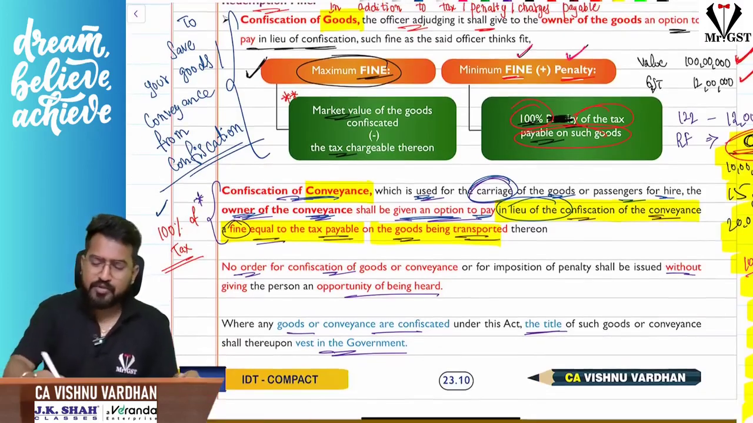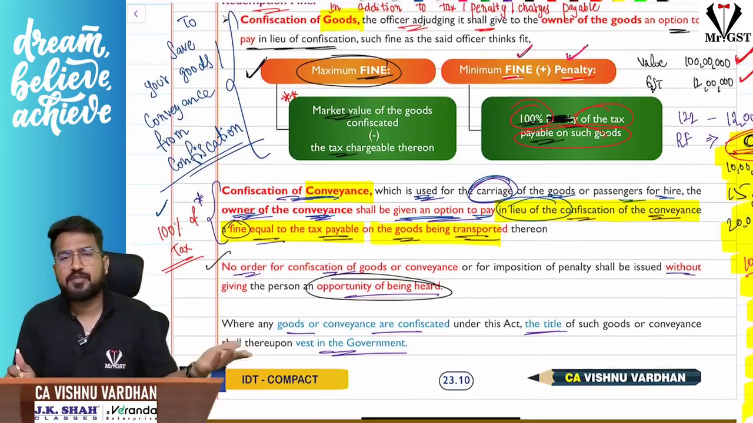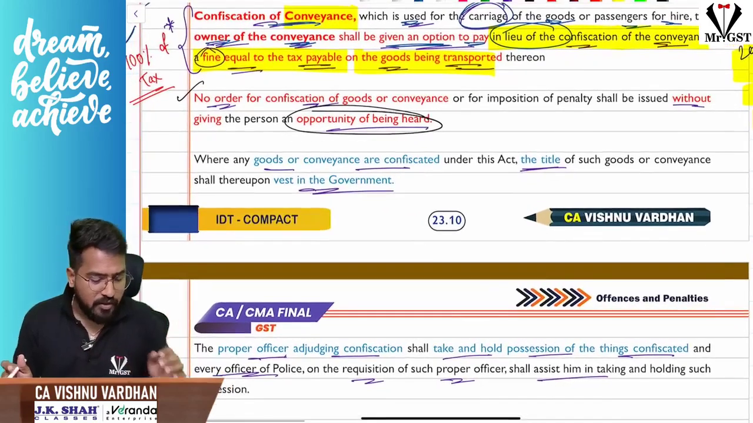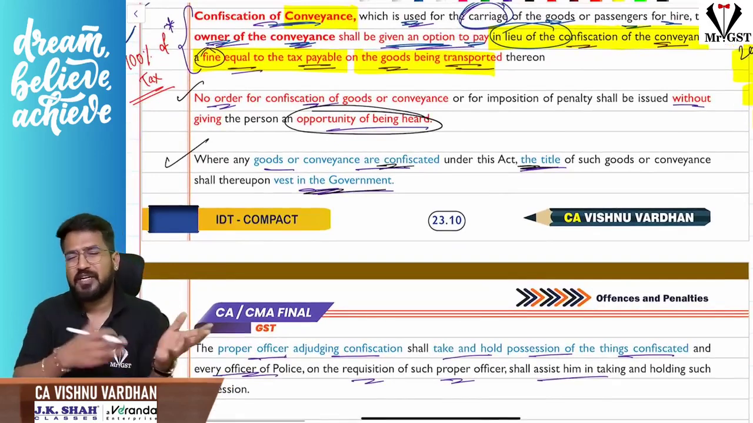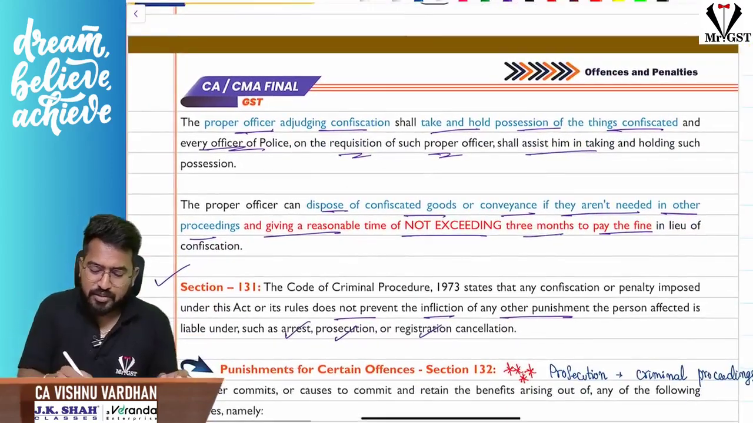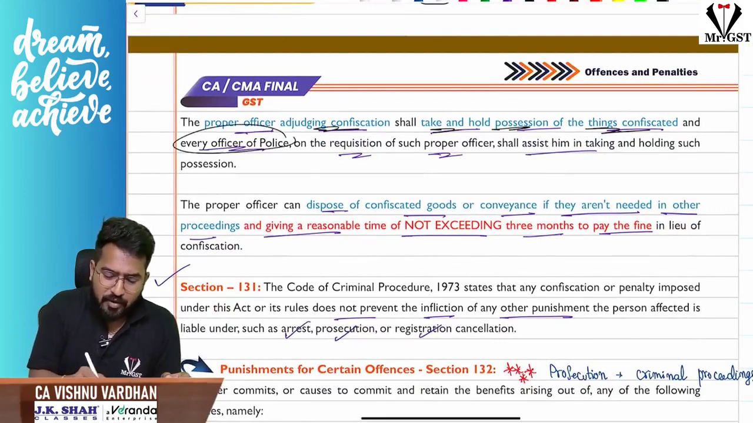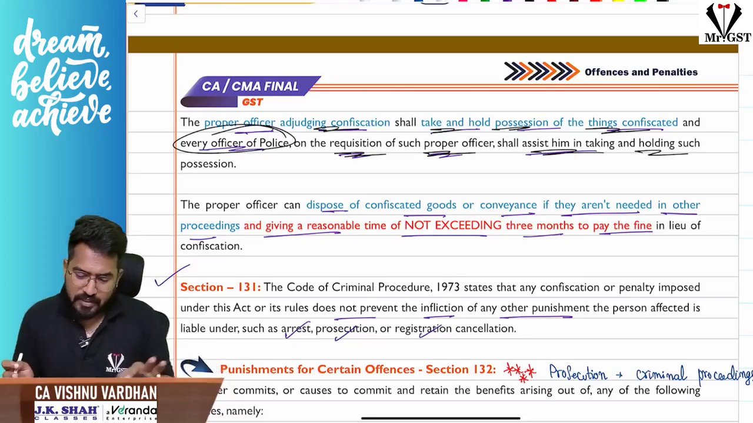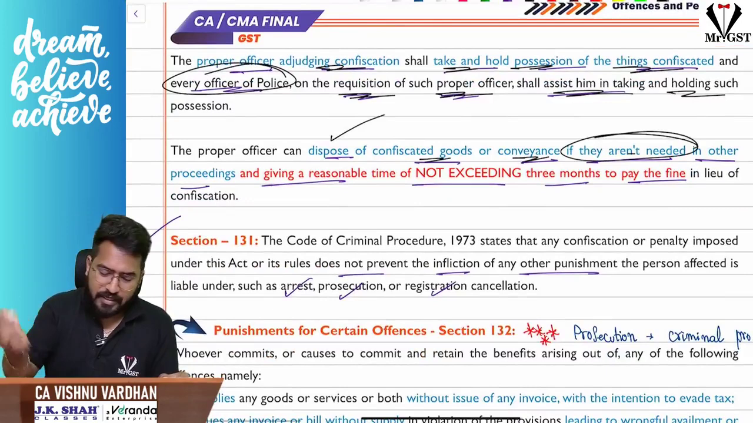Okay. And of course, sir, confiscation order cannot be passed without giving opportunity of being heard. You know, every order which has to be passed, opportunity of being heard will be given. Where any goods or conveyances are confiscated, the title will vest with the government. I already told you the meaning of confiscation. And the proper officer who is adjudicating the confiscation shall take and hold the possession of the things confiscated, and every officer of police on the requisition of such proper officer will assist them in taking hold of all the stuff.